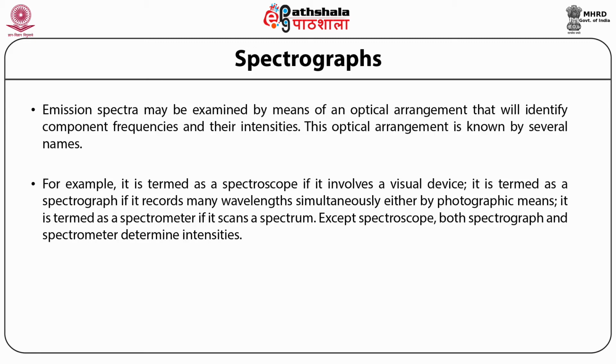It is termed a spectrograph if it records many wavelengths simultaneously by photographic means. It is termed a spectrometer if it scans a spectrum. Except for the spectroscope, both spectrograph and spectrometer determine intensities.